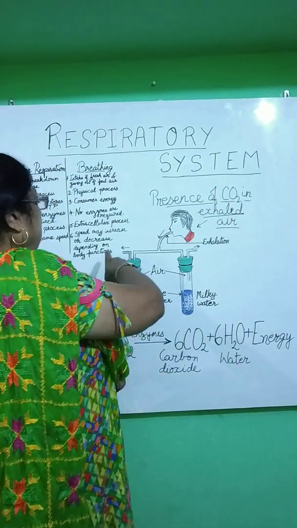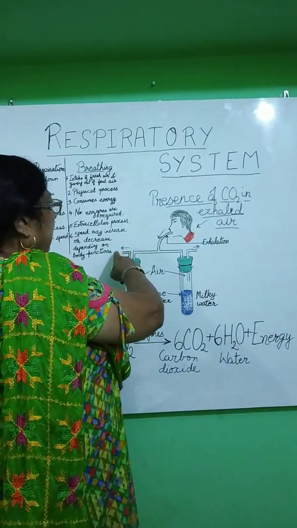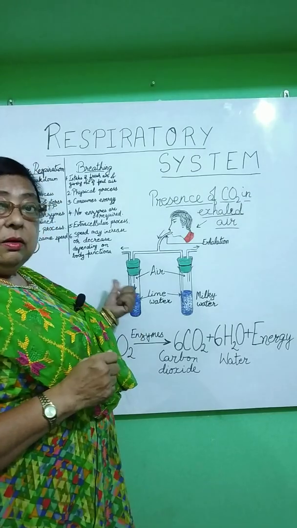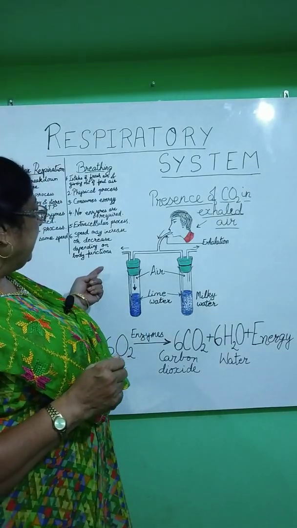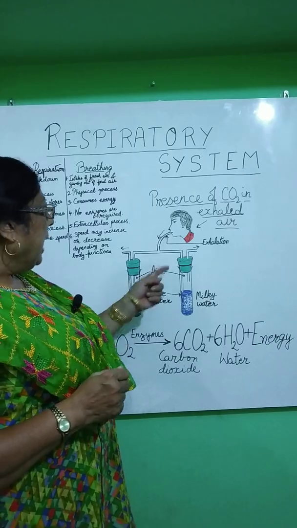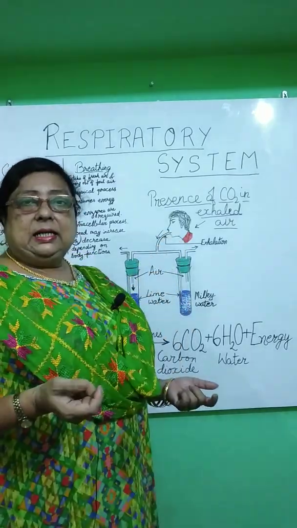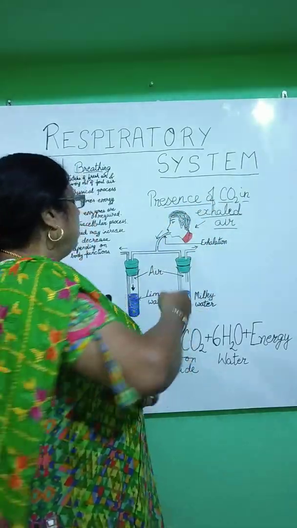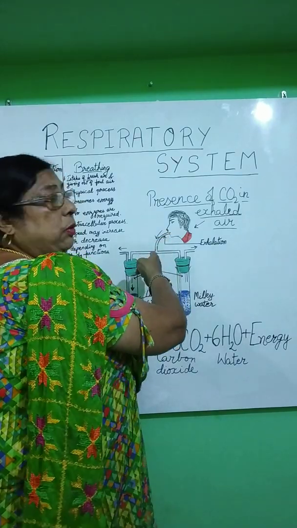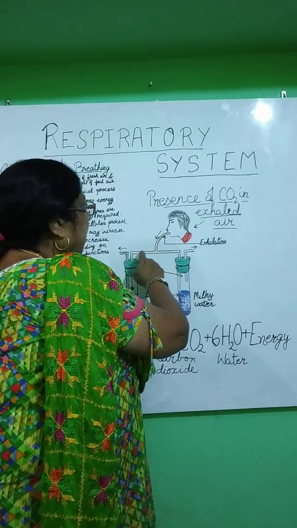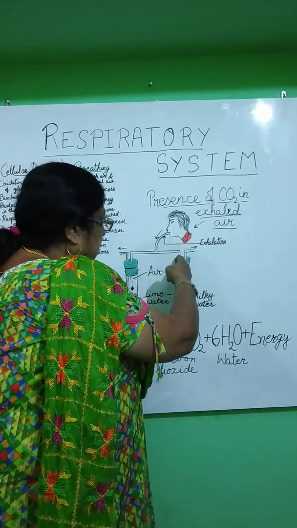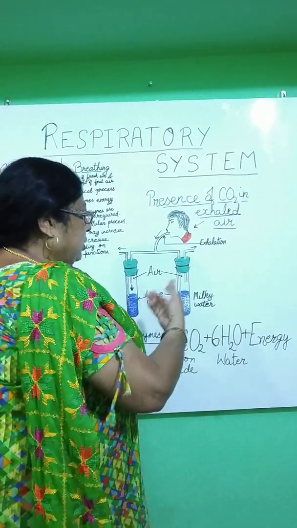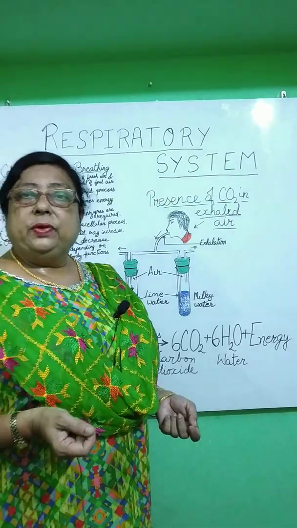One stopper has a bent tube connected to the lime water, and the other side goes into the atmosphere, so atmospheric air can come from there and go into this tube. And the other one, whoever is the candidate performing this experiment to see whether carbon dioxide is present in exhaled air, will blow air through his mouth through that pipe, connected to a bent tube going directly into the next test tube. The extra air will come out from here and go into the atmosphere.